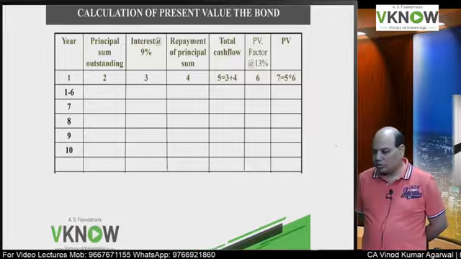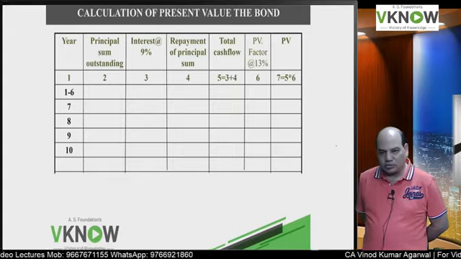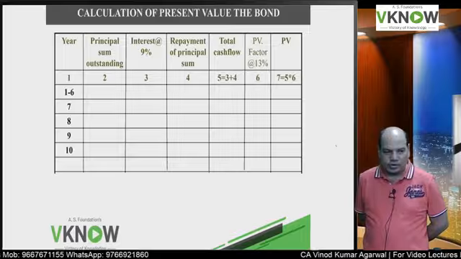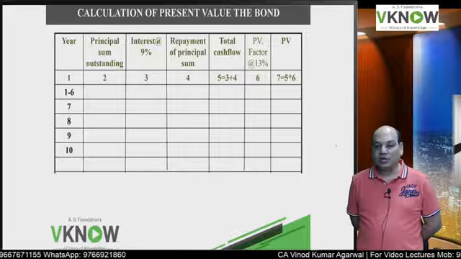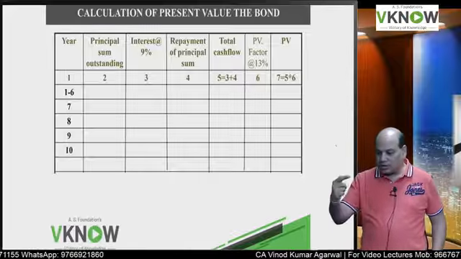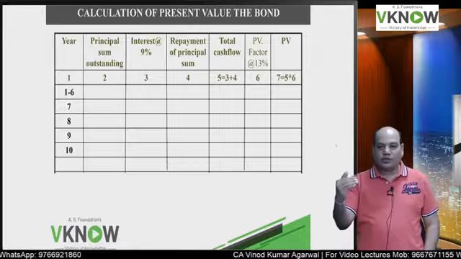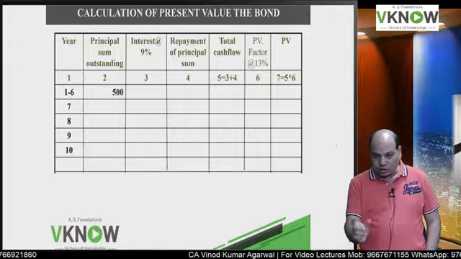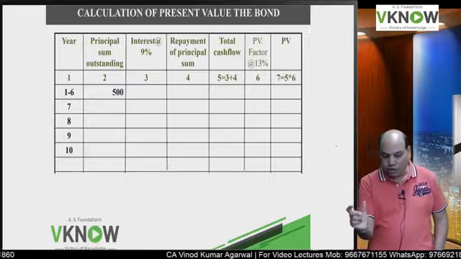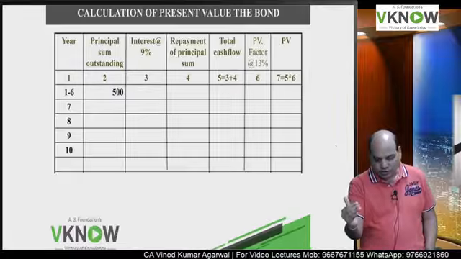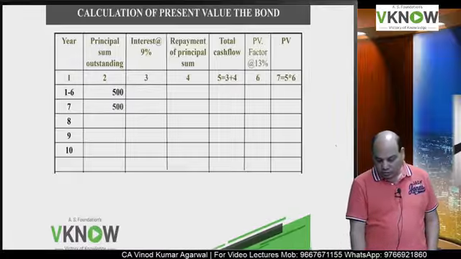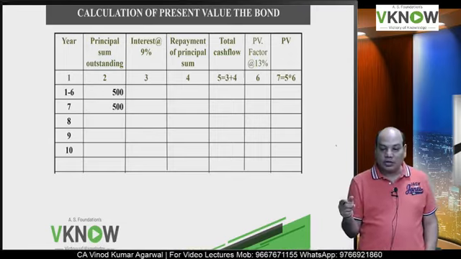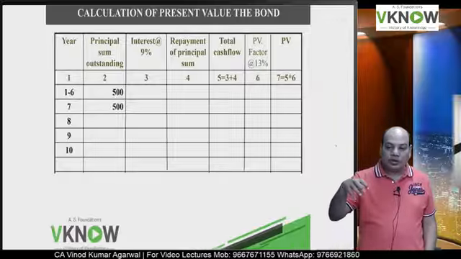For years 1 to 6 we don't have to pay principal amount, so I can write 1-6 together. It will save time for us. Do you agree? Or you want to write all 10 years separately? Not required. So 1-6, 7, 8, 9, 10, because the cash flow in the 7th, 8th, 9th and 10th year will change. For the interest calculation, write the principal sum outstanding as 500 for the first 6 years. Then the 7th year also 500, because the redemption will happen at the end. So till the end of the 7th year, 500 was outstanding.